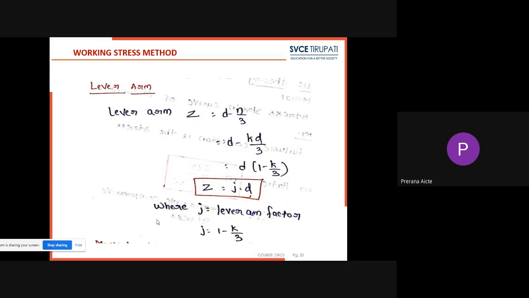Next, lever arm distance in the beam section. Lever arm distance is denoted by small z, the lever arm. So z equal to d minus n by 3. Here d minus n by 3 is nothing but k into d by 3, as we already know. So the lever arm distance will be z equal to j into d, where j equal to lever arm factor, which will be 1 minus k by 3.